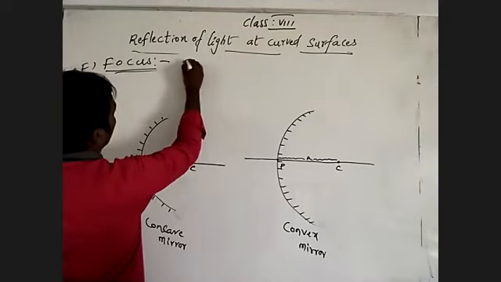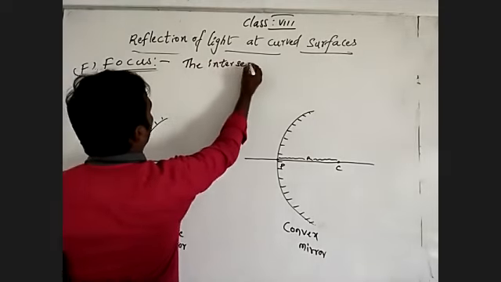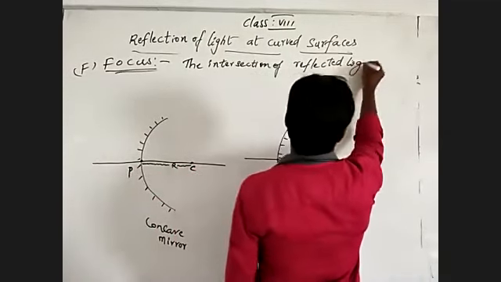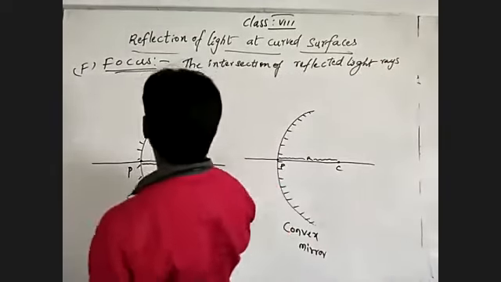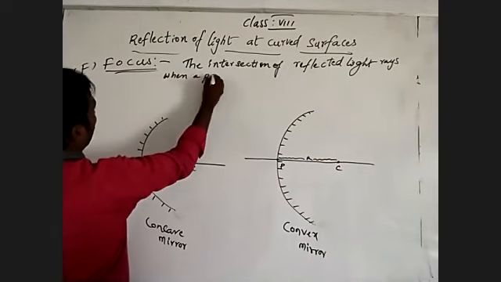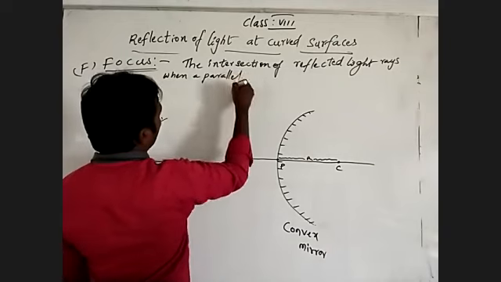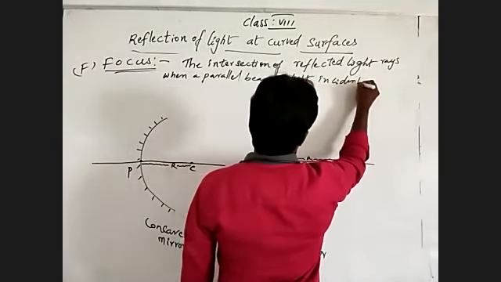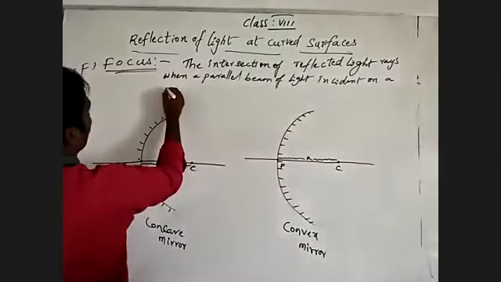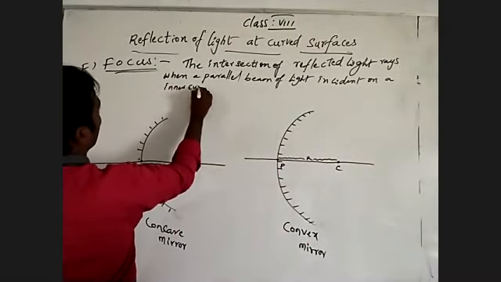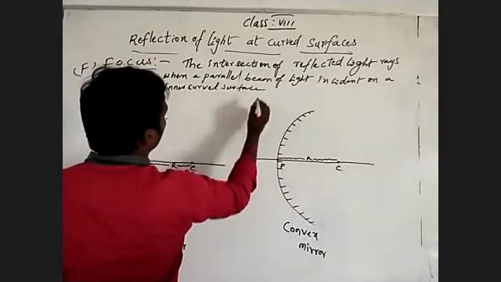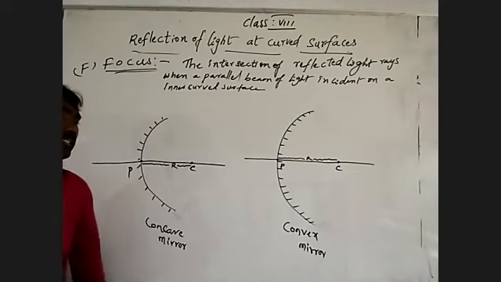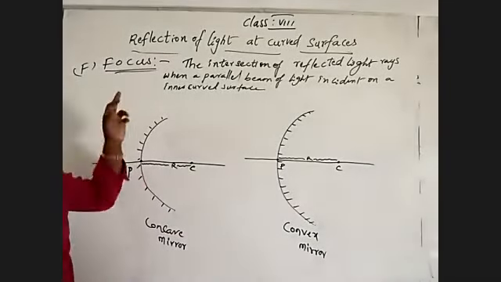The intersection of reflected light rays, when a parallel beam of light is incident on an inner curved surface, gives the reflection through the focus.